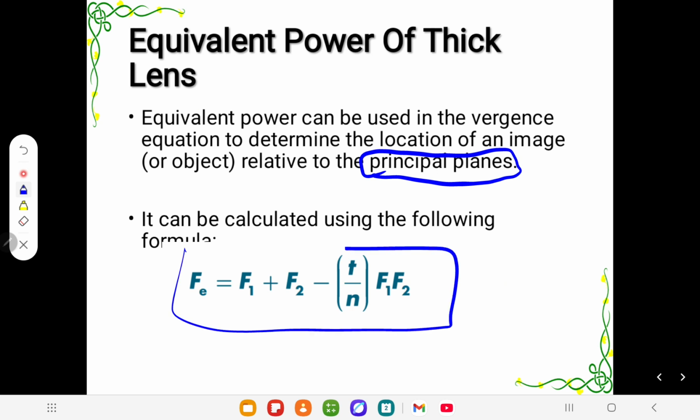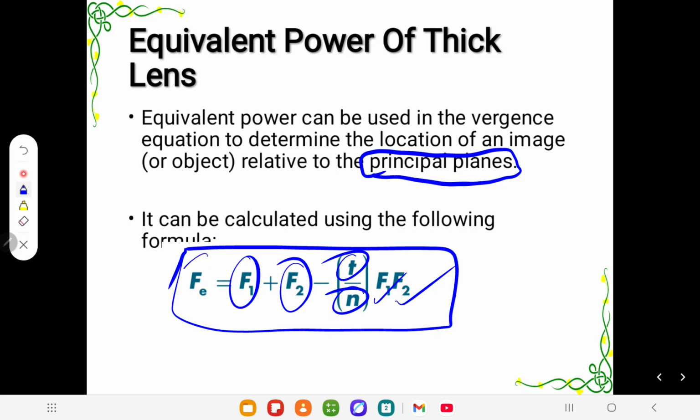See, the equivalent power, the power of the thick lens. This is the great formula you have to understand. It has the front surface power, back surface power, thickness, refractive index, and the product of front surface power and back surface power. This is the equivalent power. This formula comes into your life again and again. You have to understand, this is a minus sign. This is always called the third term of the equation, and many books write it as the third term. The game here always changes with this third term of the equation.